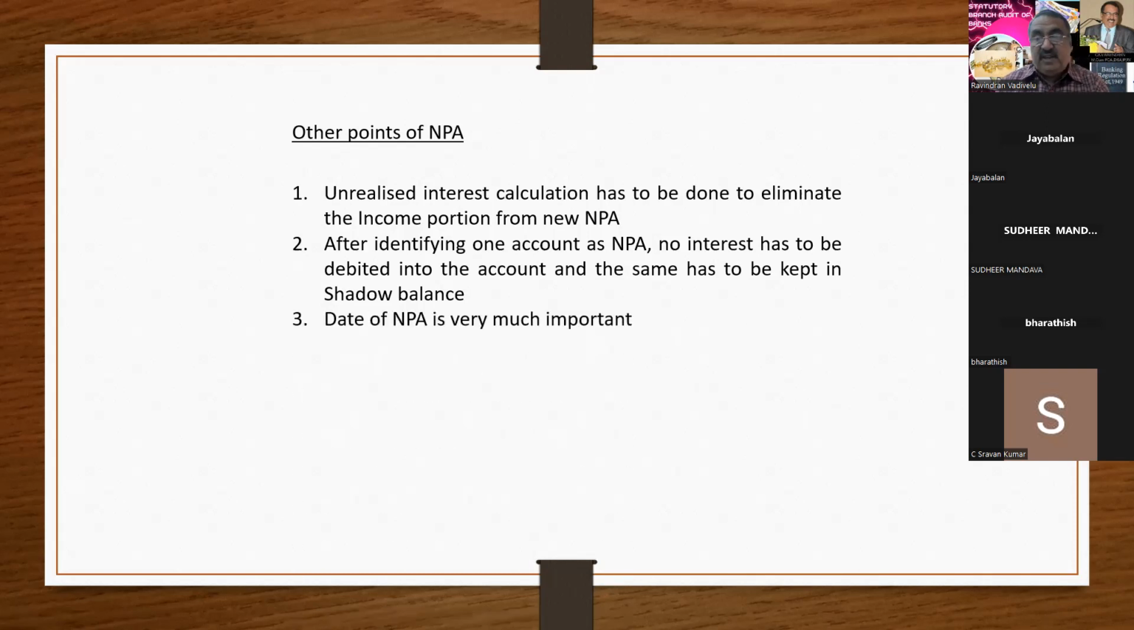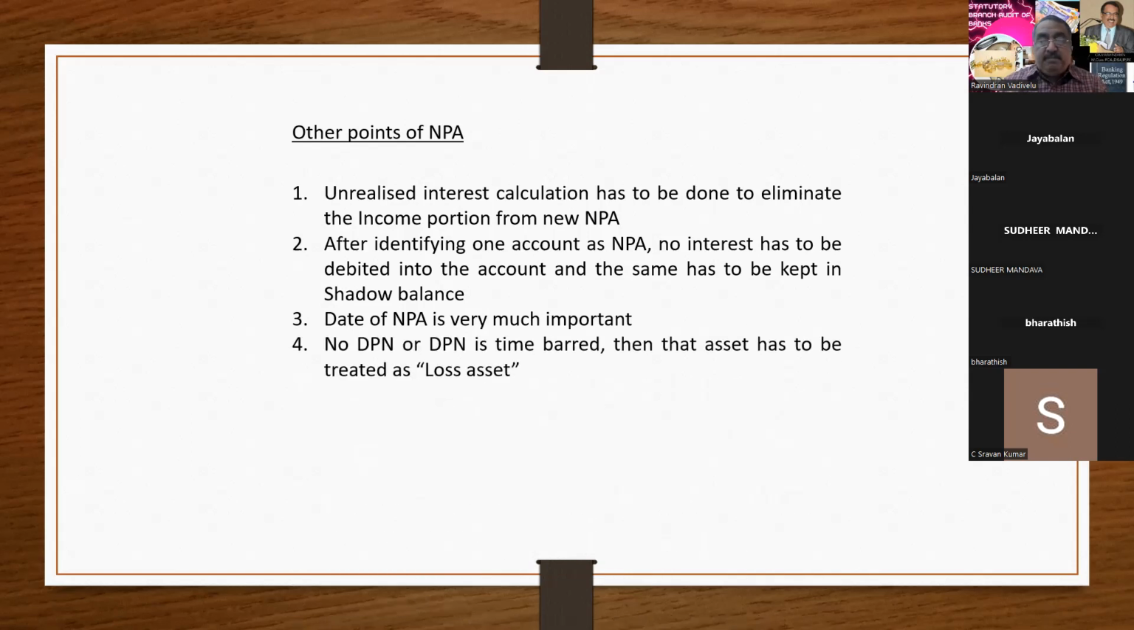The date of NPA is very, very important. Identification of the date of NPA is very, very important. That is why in my exercise, the loan had already become NPA on 19/1/2021, but the statutory auditor said that the account is standard. The RBI circular says the account should be standard as on 29/2/21 to avail the COVID loan. If the account is not standard as on 29/2/21, that party is not eligible to get the loan. So identification of the NPA date is very, very important.